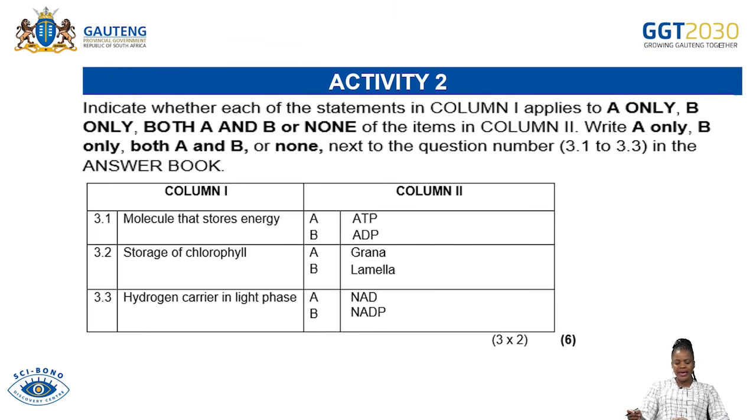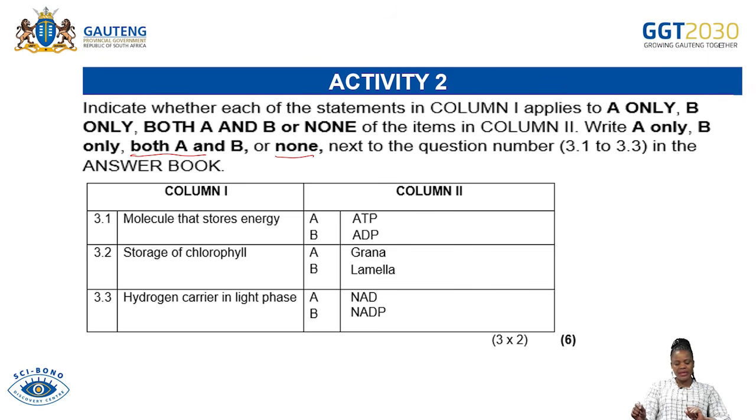And then we move to the second activity. Remember, with the column questions, you must follow the instructions, grade 11. When you are answering the column questions, please follow the instruction. The instruction says, if your answer is A, you must write A only. If your choice is B, you must say B only. If your choice is both A and B, you must say both A and B. And if the answer is not applicable in either A or B, you just say none. Don't say none A and B. If you said none, then you have covered your answer.